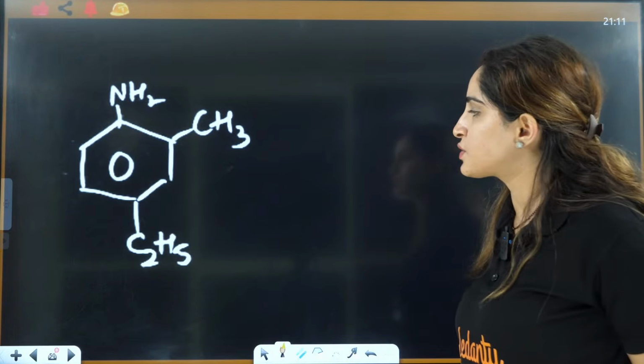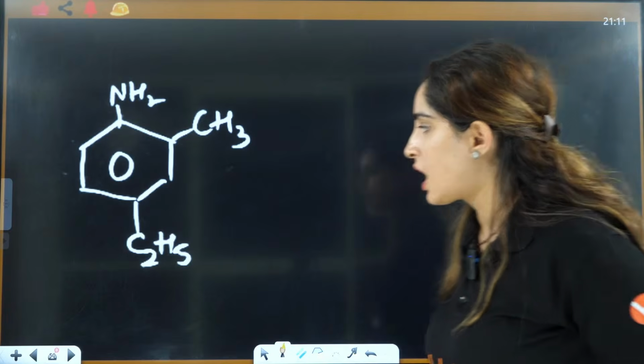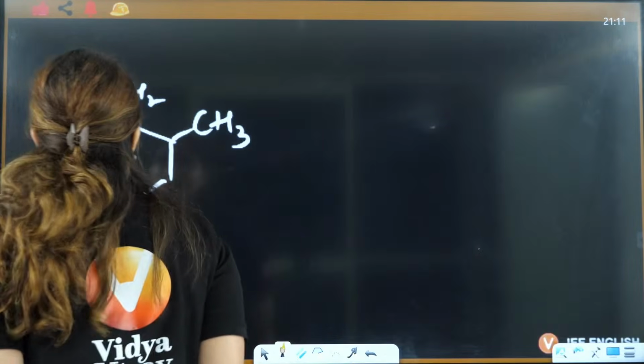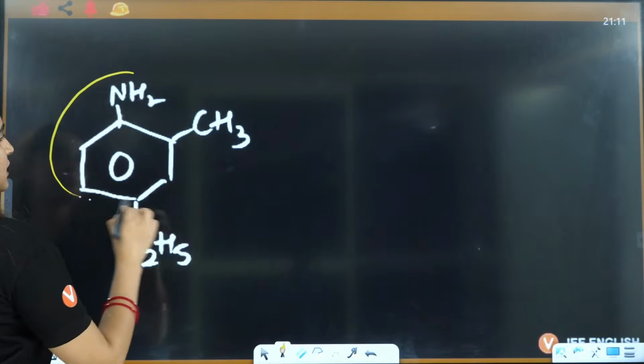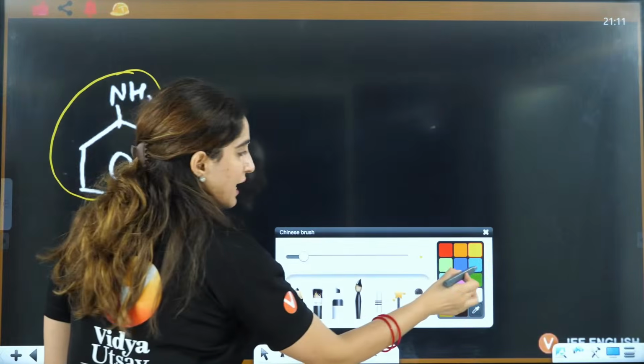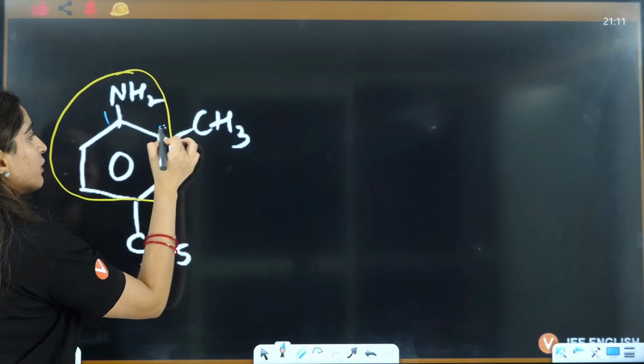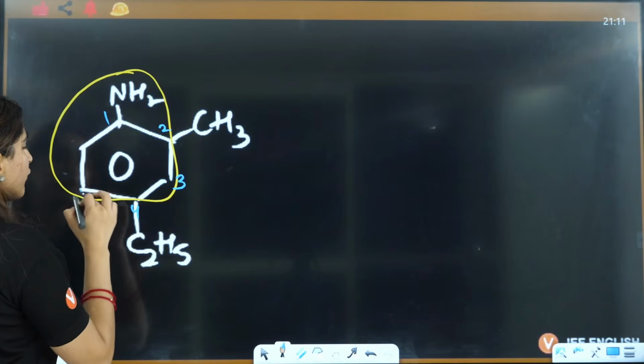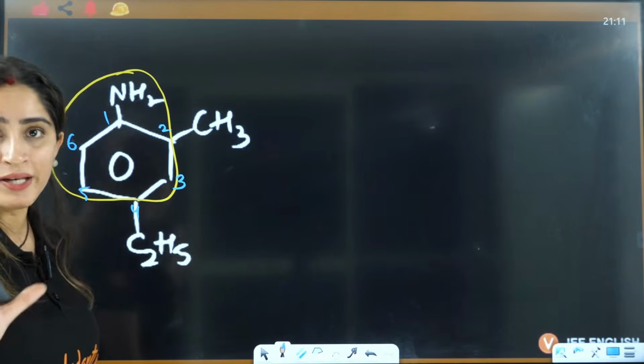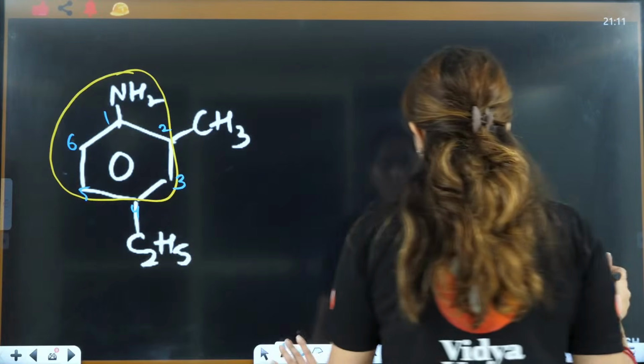Now next one is this one. So here which naming will I prefer? I will prefer this naming because here you can choose aniline, and this can be 1, 2, 3. Usually if you have some good common name from benzene, then you will choose that.